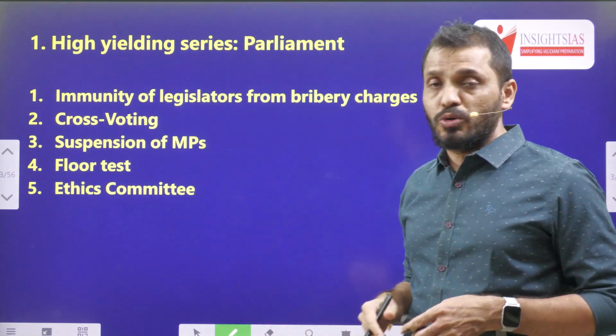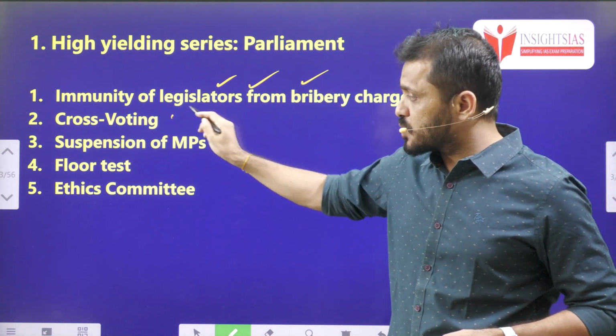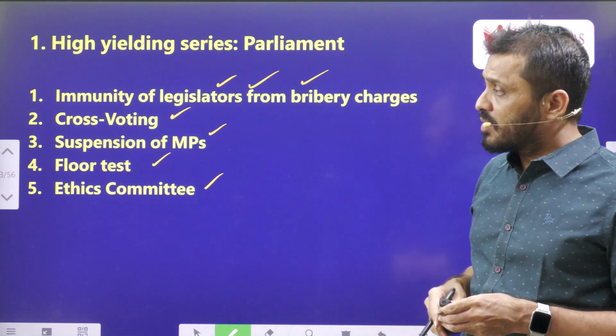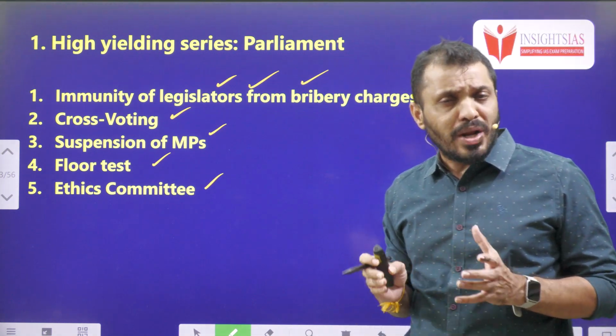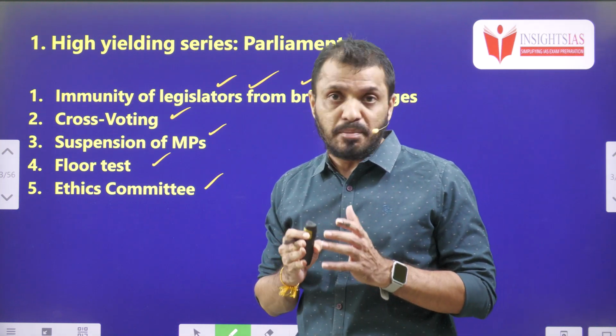These 5 topics we are going to discuss: immunity of the legislators from bribery charges, cross voting, suspension of MPs, floor test, ethics committee. These 5 topics, more or less, have been much in the news for the last 1 year, especially regarding the Indian Parliament.